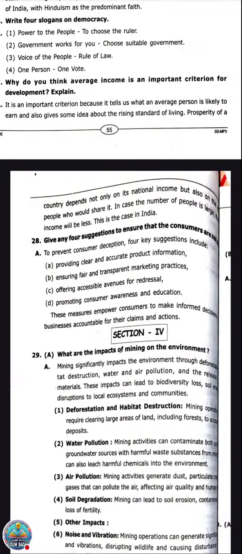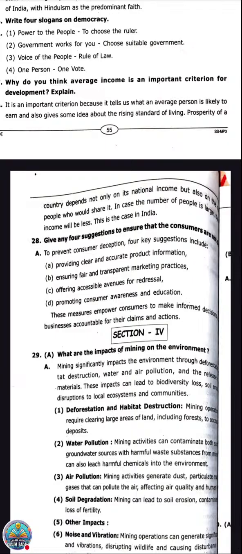So this you can write as a nicely elaborated answer. What are the effects of mining? Mining leads to environmental pollution, then respiratory disease for the mine workers, and there may be chances of accidents, like sometimes the ceiling may fall down, or accidents where the workers will die.